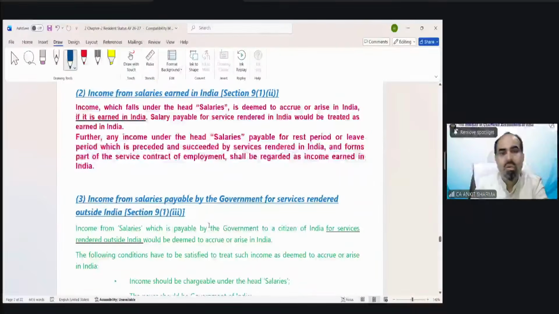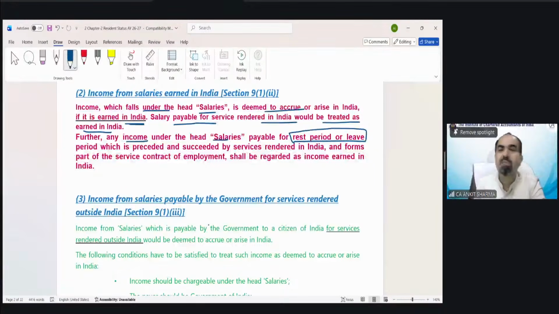Income from salary earned in India. Income which falls under the head salaries is deemed to accrue or arise in India if it is earned in India. Salary payable for services rendered in India would be treated as earned in India. Further, any income under the head salary payable for the rest period or leave period is also covered. For example, suppose you are working in India and for 1 month you are on leave. You went outside India, but for the leave period also your employer paid you salary. So even though you are not in India at that time, you are outside India, and even though you are not working,